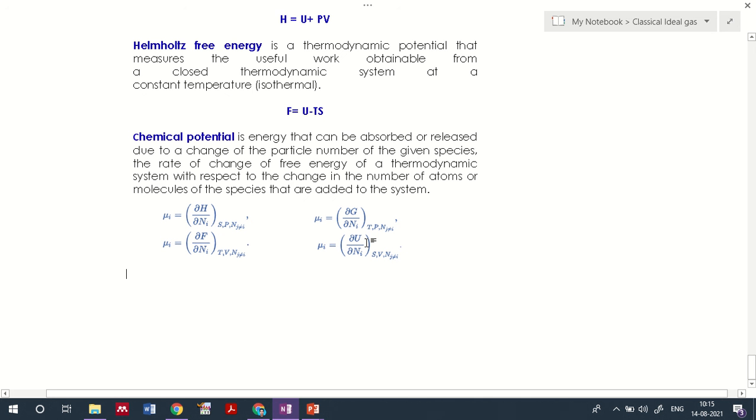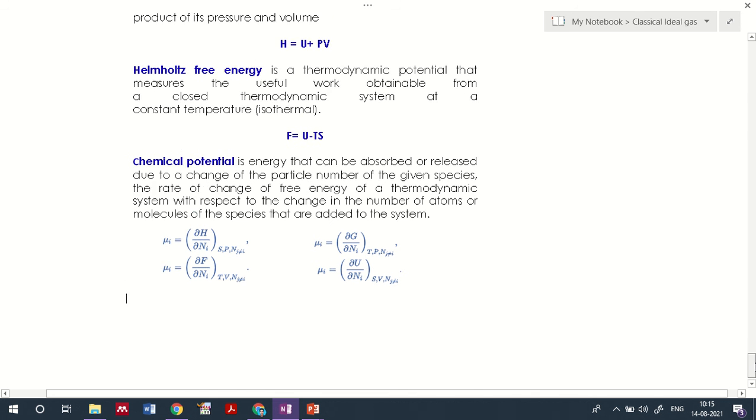So what is internal energy? It is the energy within the system. It is the energy capability of a system that we call internal energy, that is U we represented here.